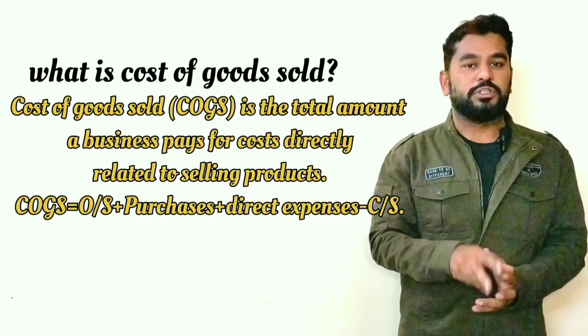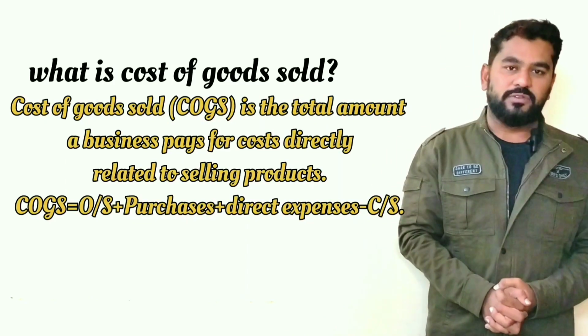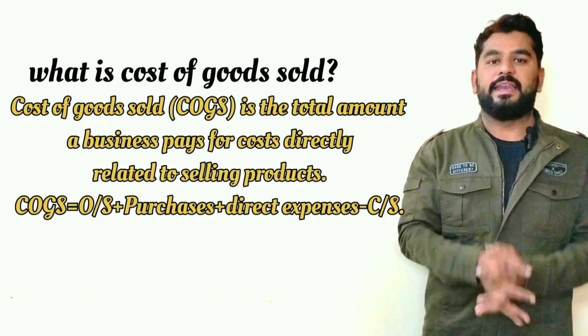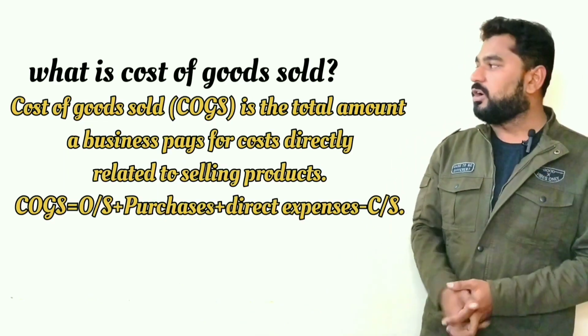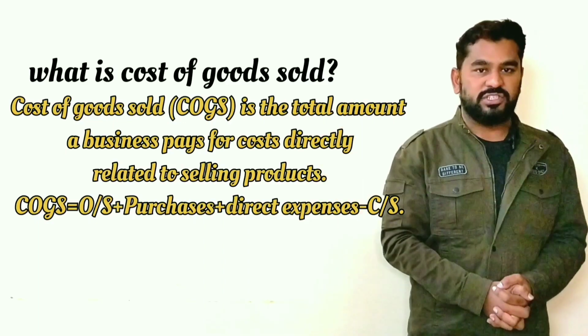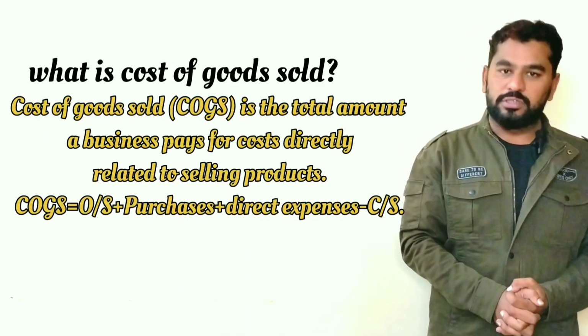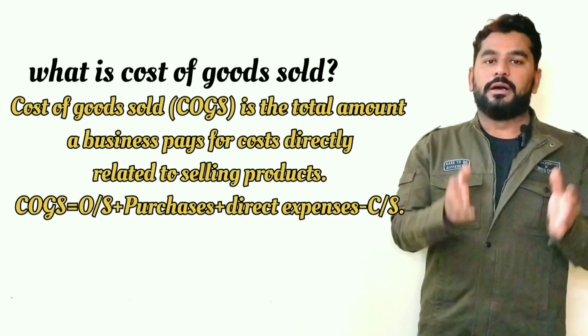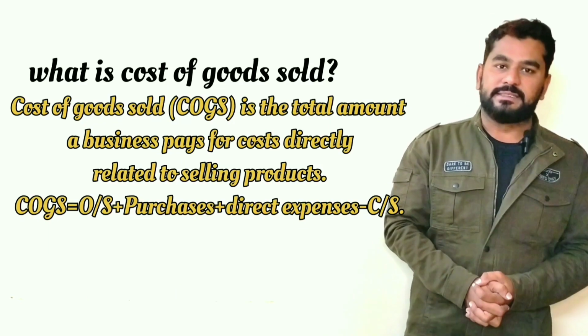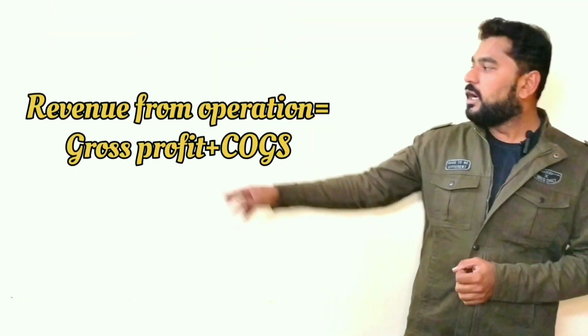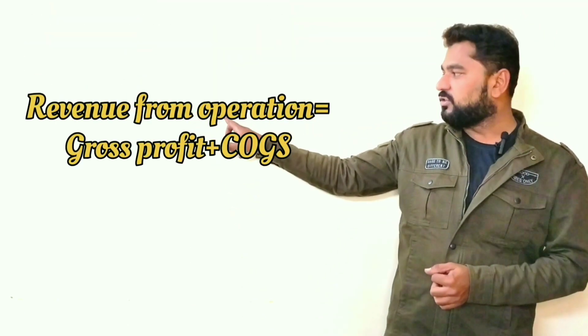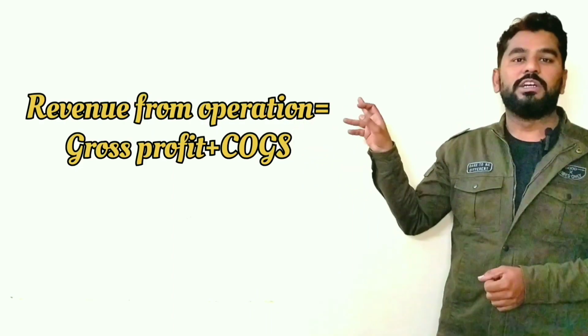Here, direct expenses are two expenses. One is carriage inward and another is wages. Together, carriage inward and wages become the direct expenses. So the formula to find the cost of goods sold is opening stock plus purchases plus direct expenses minus closing stock. And always remember, cost of goods sold plus gross profit, when we add these two, it becomes the RFO, that is revenue from operation. You can see this here, RFO, that is revenue from operation, is equal to COGS plus gross profit.